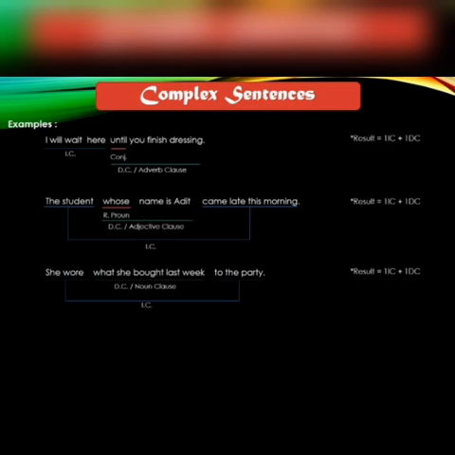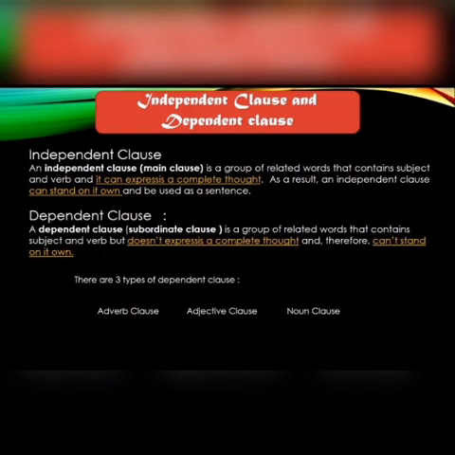Example: She wore what she bought last week to the party. She wore to the party: independent clause. What she bought last week: dependent clause or noun clause.